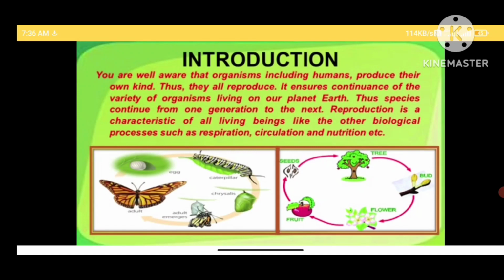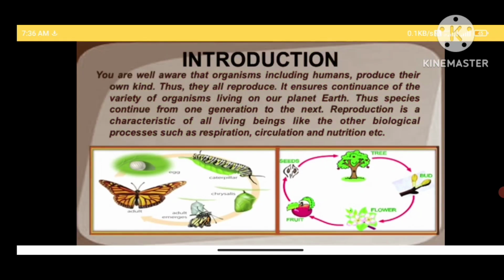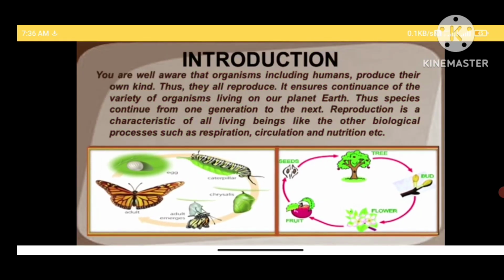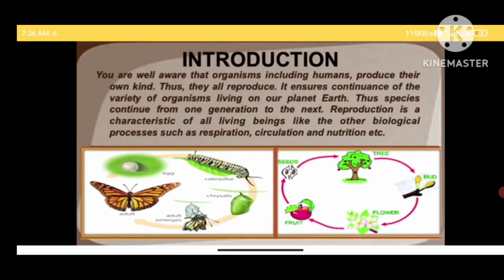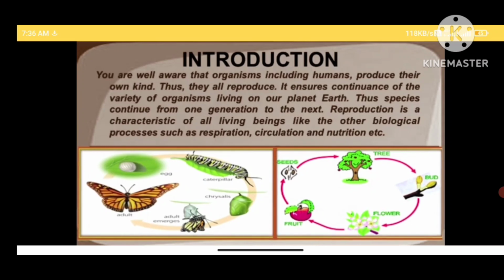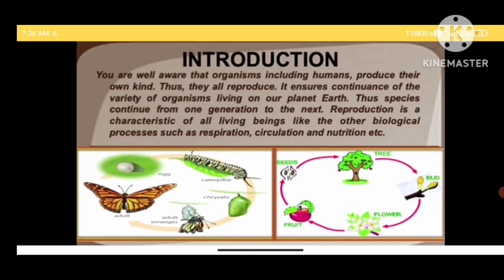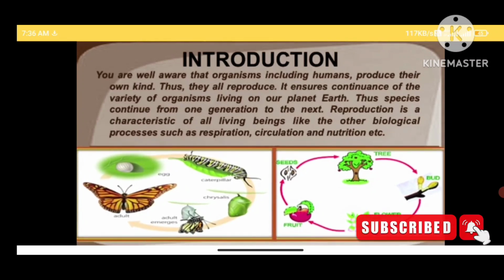For example, two slides are on your screen. One is depicting reproduction in animals through the life cycle of butterflies, and the other is depicting life cycle and reproduction in plants through the life cycle of apple plant. We now go to the list of objectives that are there in this particular lesson.